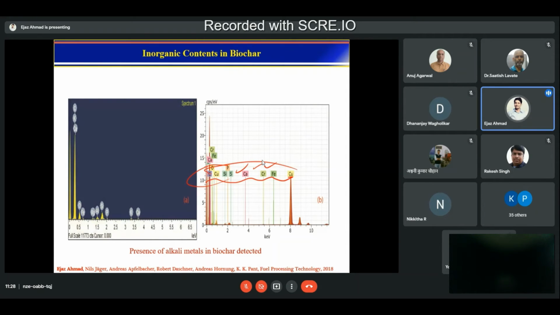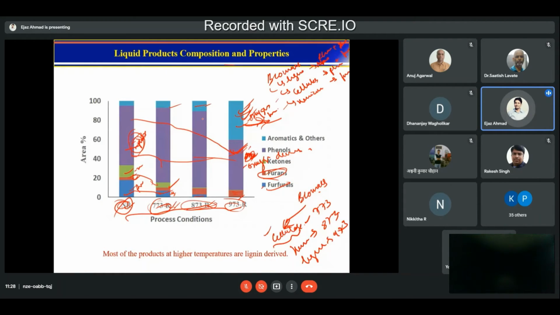But even if they are present, for a reaction to happen, they need to be on the surface. And why was there only less hydrodeoxygenation here? A very minor difference, and all of a sudden it changed to a very huge difference. That means there was something else happening with the char.